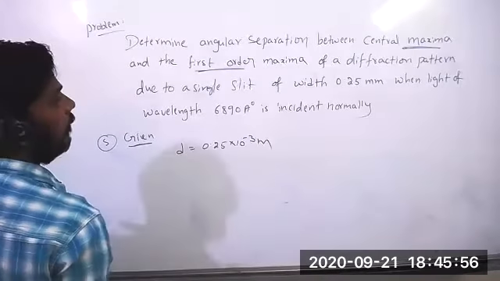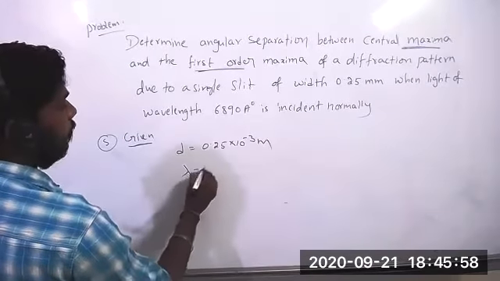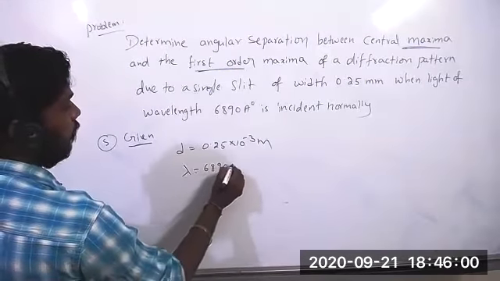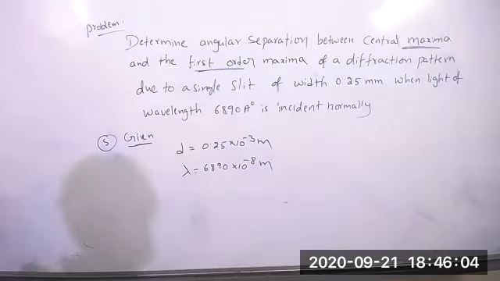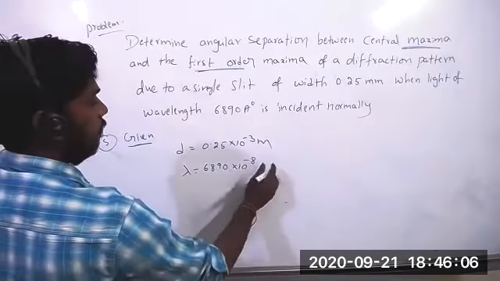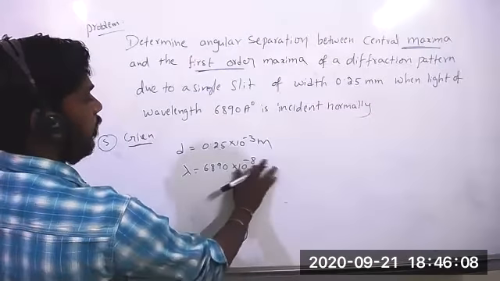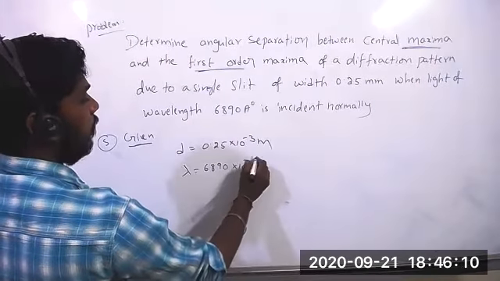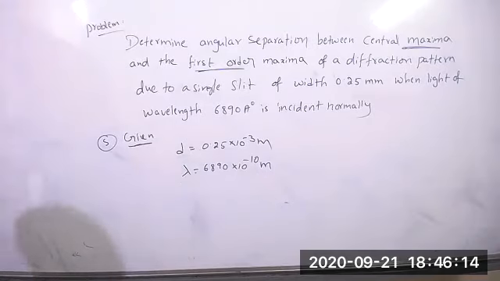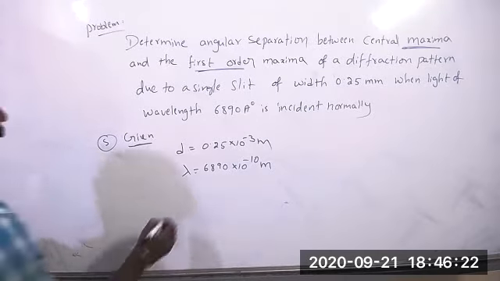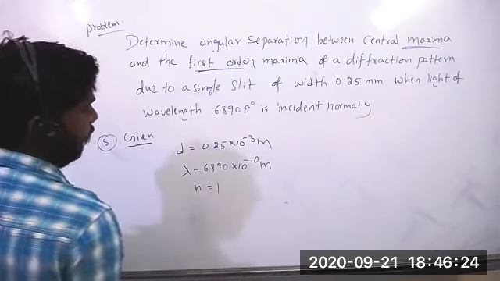Wavelength lambda equals 6890 into 10 to the power of -10 meters. First order, nothing but n equals 1 here.